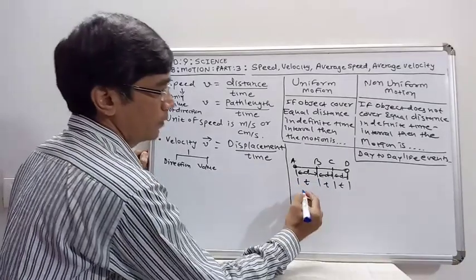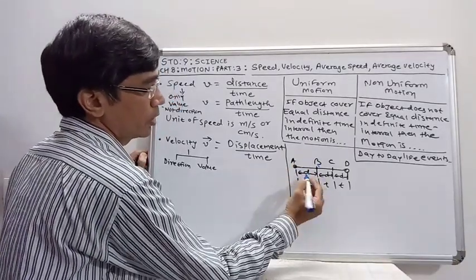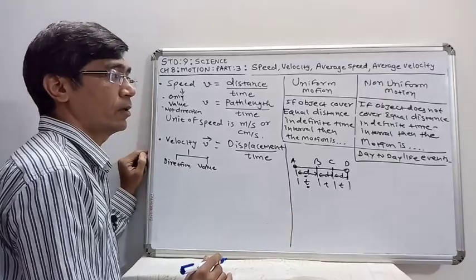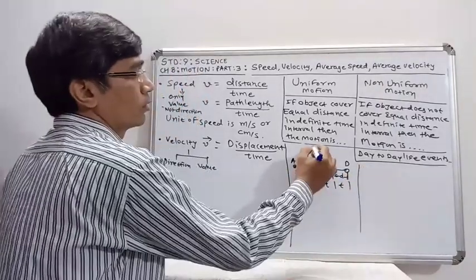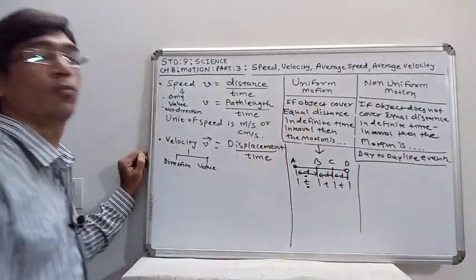So we can say that the object covered equal distance in equal time intervals. Then the motion is known as uniform motion.